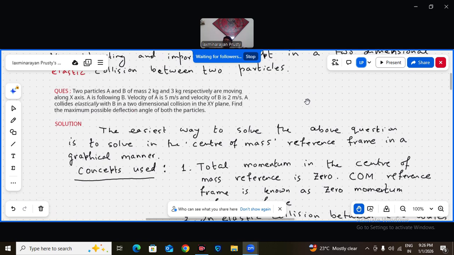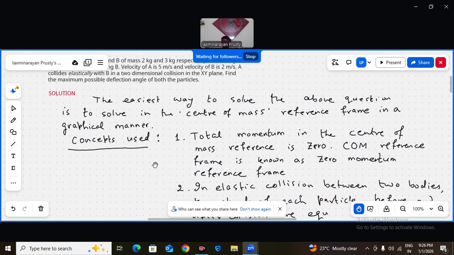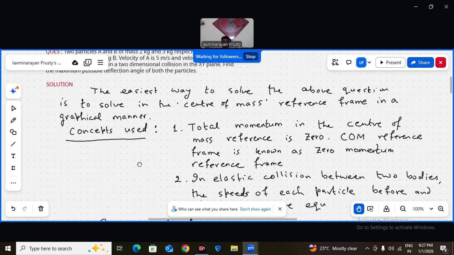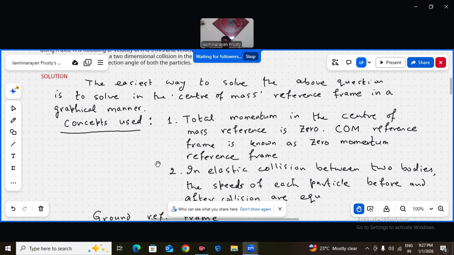We can solve it most easily. The easiest way to solve the above question is to solve in the center of mass reference frame in a graphical manner. Let us see what it is. What concept am I using here? These two points should be proven earlier.